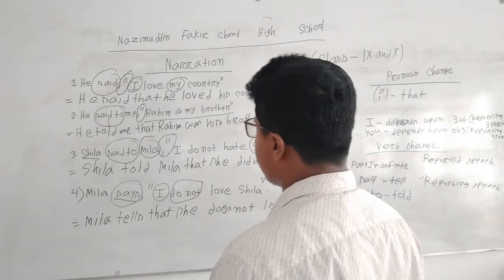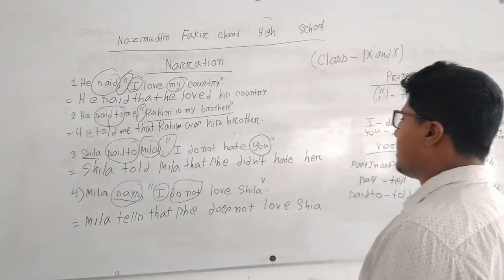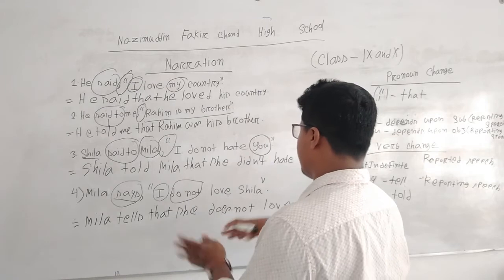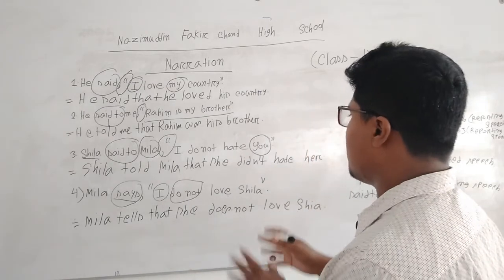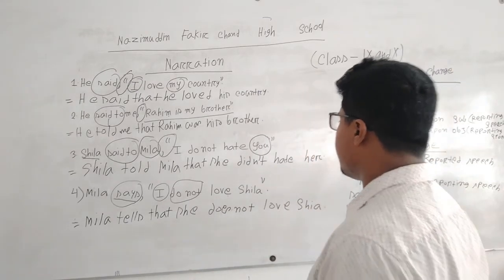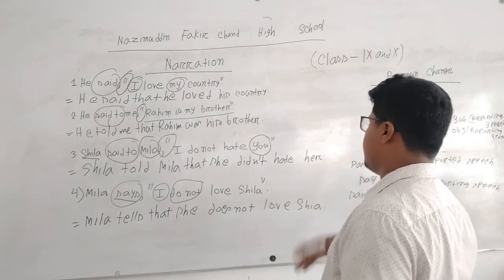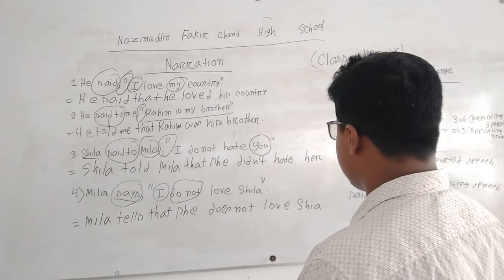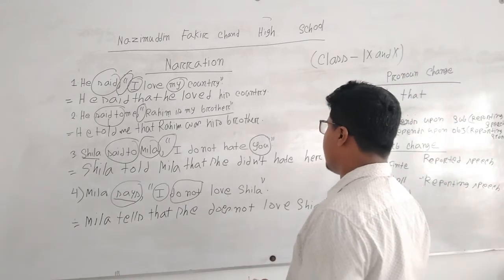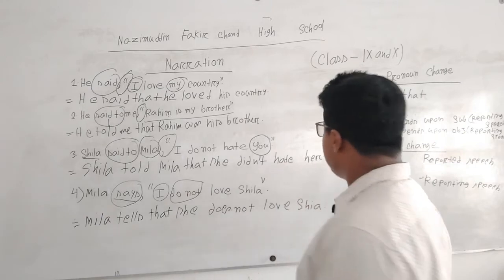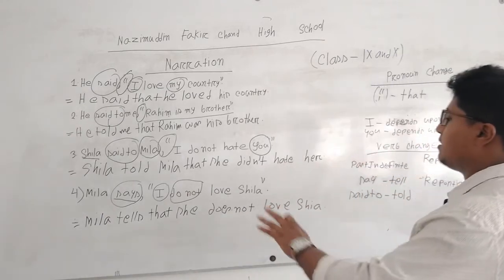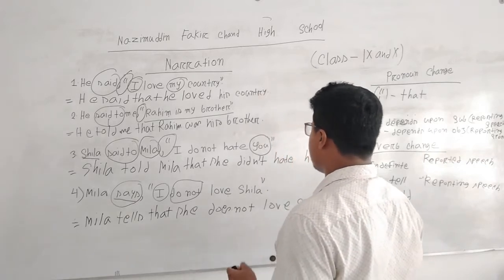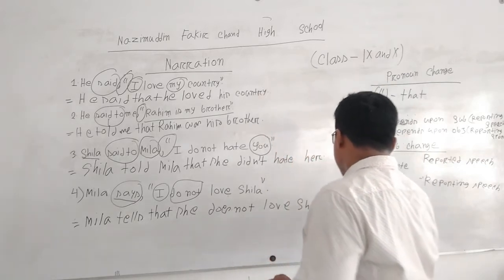"Mila says" becomes "Mila tells," then after the inverted comma we have written "that." For Mila there is a change to "she." For "do not" we have to write "does not," as we have to convert it in present indefinite tense. Then "love," and we know that Sheila is a noun, and exactly, if there is no object in the reporting speech, it will remain exactly "Sheila."